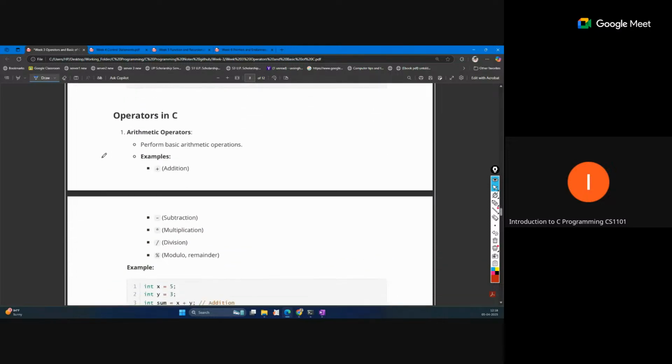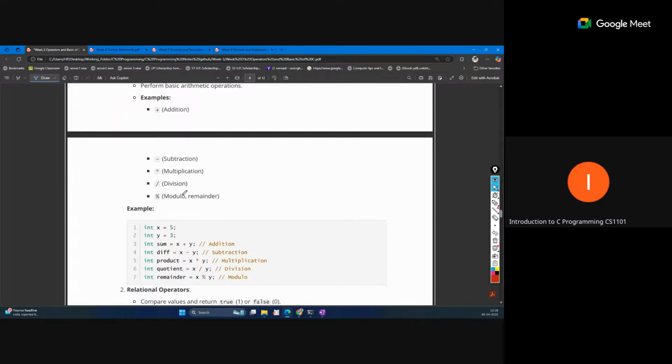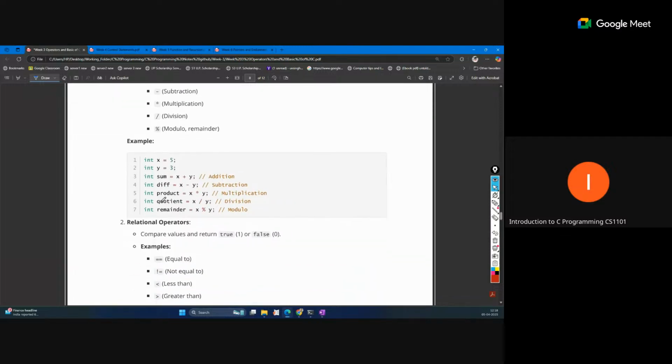And the next thing is the operators. Operators are mainly the ones which you have already used in maths, like addition, subtraction, division. This percent sign is modulo, or remainder, as we call it. If we divide any number by another number, what is the remainder value? That is this modulo operator. You can see we use it similar to a math function, with the variables or data.